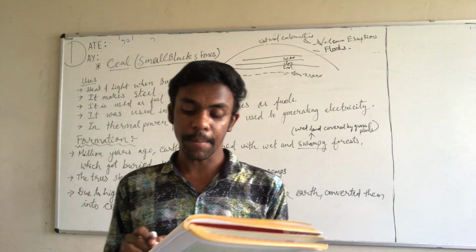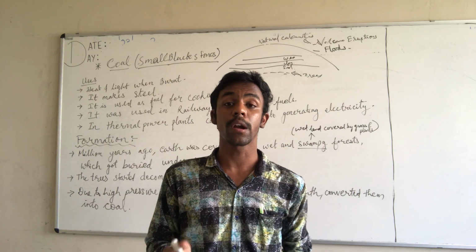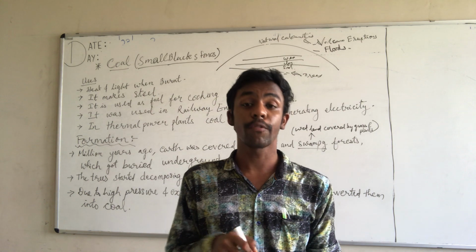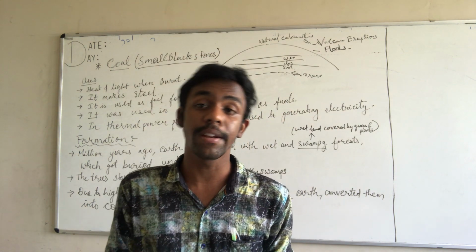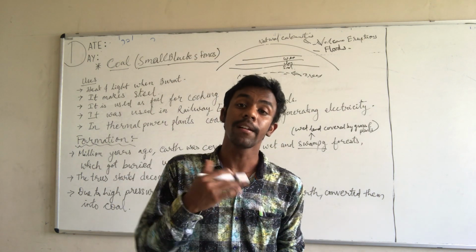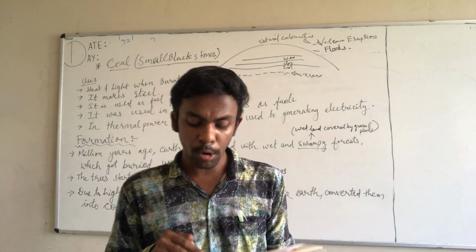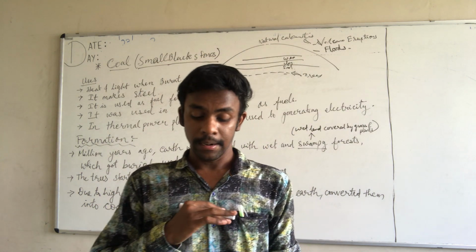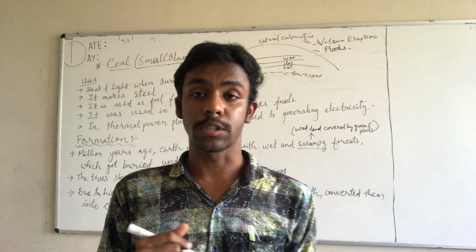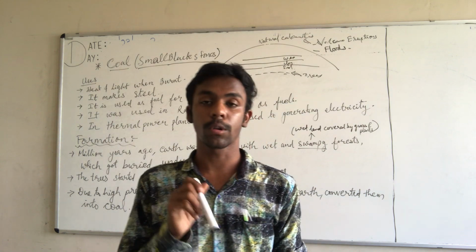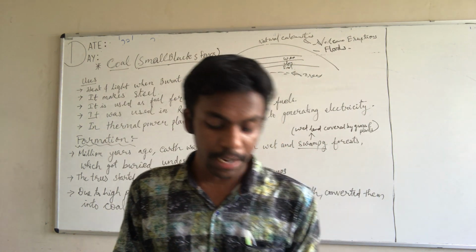So petrol and diesel are mainly used as what? They are used as fuel for vehicles. Vehicles can be run with the help of petrol or diesel. That is the major use of petrol. They are also used for dry cleaning clothes, and for making lubricants.